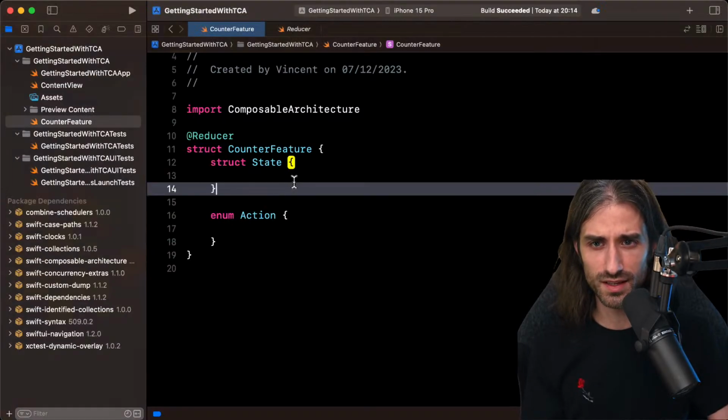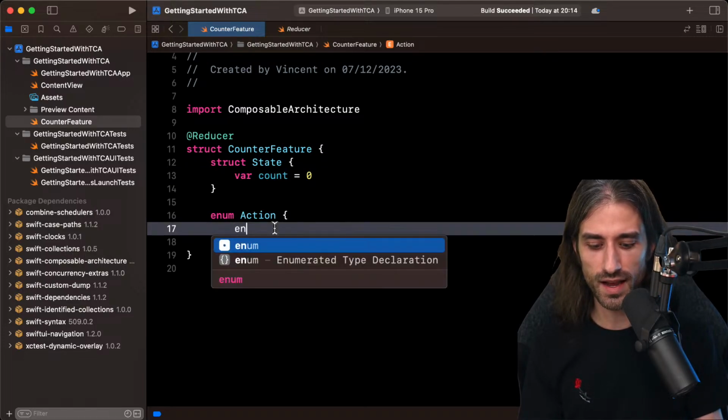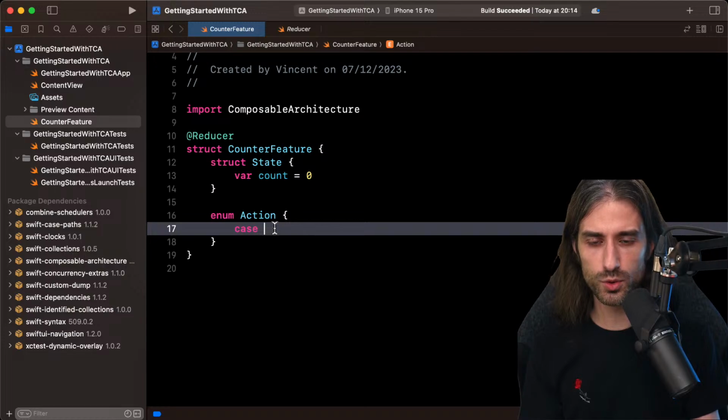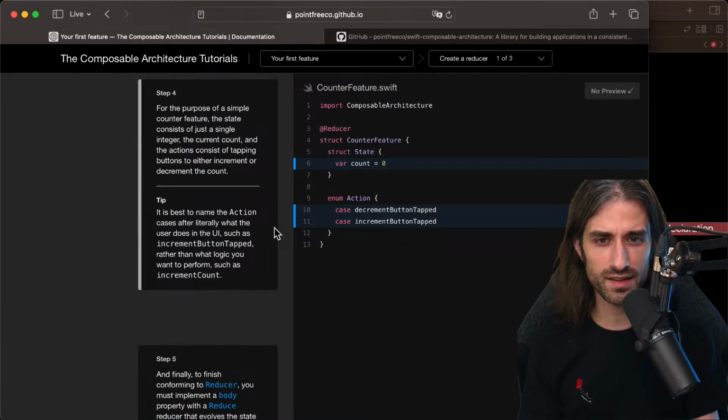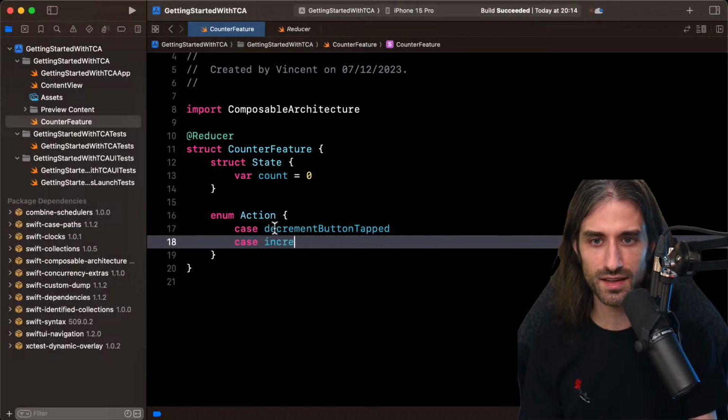So let's do it. I'm adding the property count with a default value of 0 in the state. And in the enum, I add two cases. So how are they named again? decrementButtonTapped, with two P's. Perfect. And incrementButtonTapped. Okay.